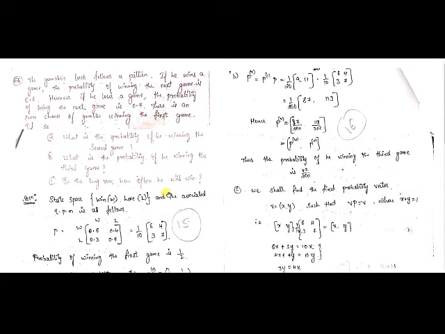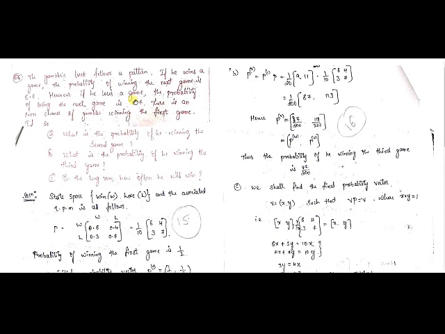Okay, so to understand the given data and the problem, if he wins a game, then the probability of winning the next game is 0.6. Then this TPM is nothing but the transition probability matrix. The stochastic matrix, or the transition matrix, is given by P equal to, where W and the other state are denoted according to the problem. We write it row-wise and column-wise, constructing this matrix, and the elements will be written according to the given data.